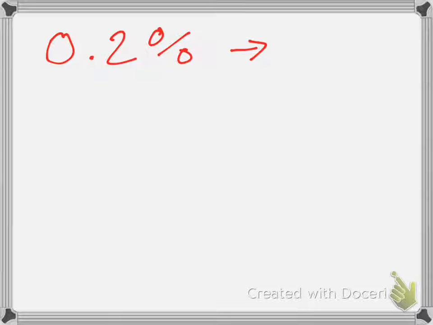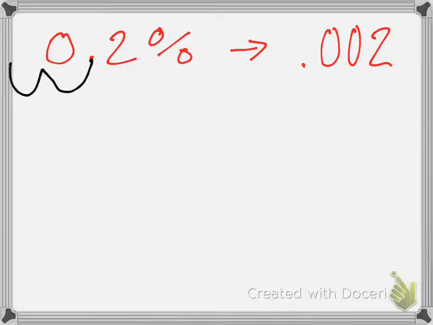0.2%. What does that become as a decimal? Michelle. Yes, 0.002. And we know that because we bunny hop 1, 2 places to the left. Exactly. So now I have a question.